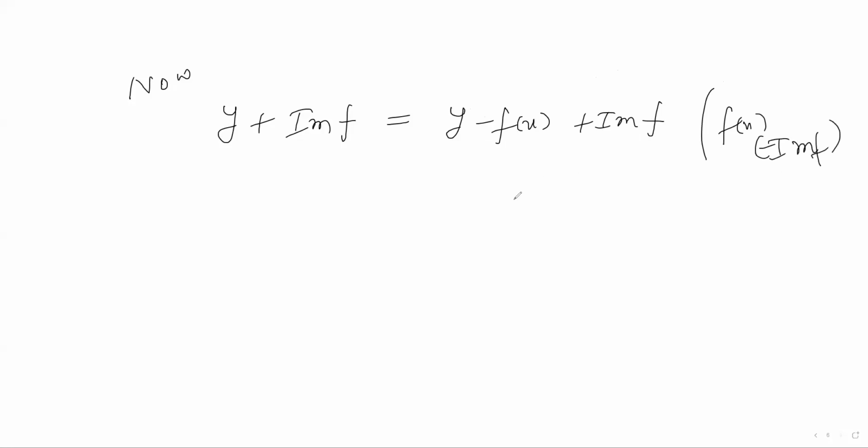So these two cosets are basically the same. The coset of y and the coset of y minus f of x in image of f, they are the same.